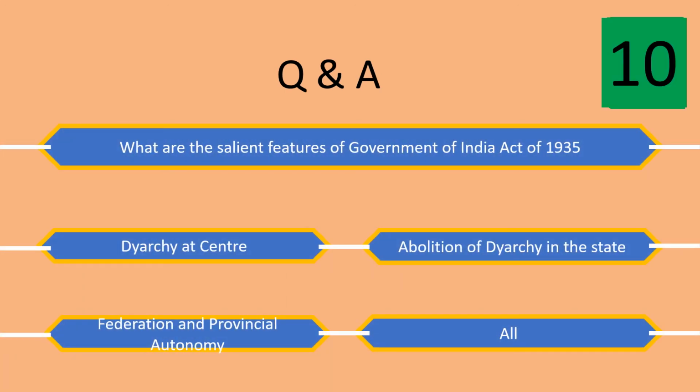What are the salient features of Government of India Act of 1935? The options are diarchy at center, abolition of diarchy in the state, federation and provincial autonomy, and all of the above. The right answer is all of the above.